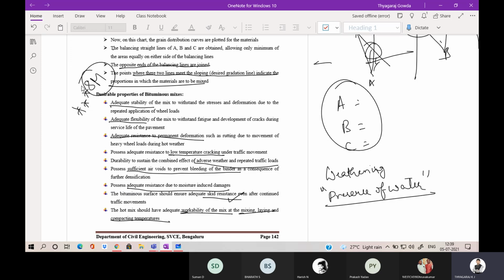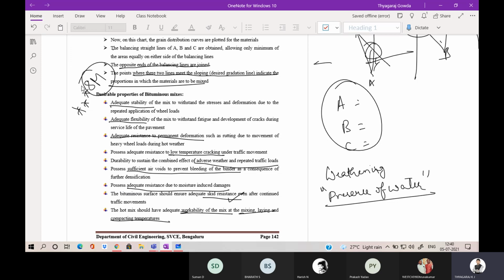Then adverse weather and repeated traffic load. Then sufficient air voids to prevent bleeding. If you provide proper air voids, that is proper gap between the bitumen and the aggregates, we can easily avoid bleeding, as excessive bitumen can be absorbed by those voids.